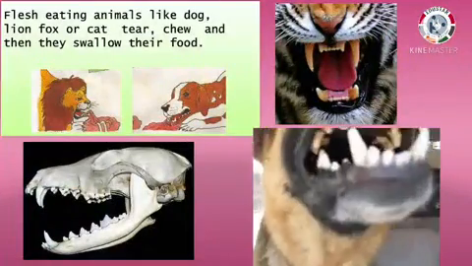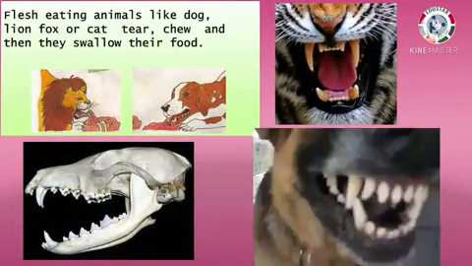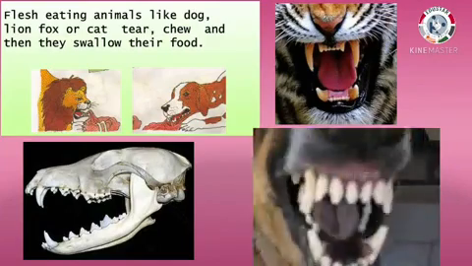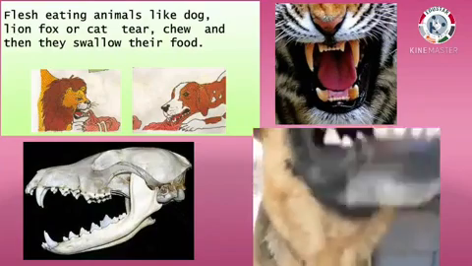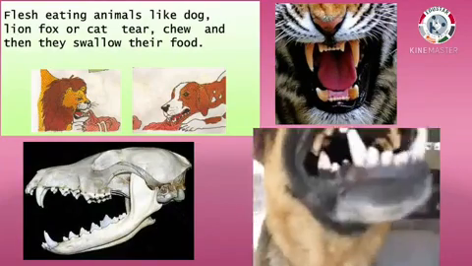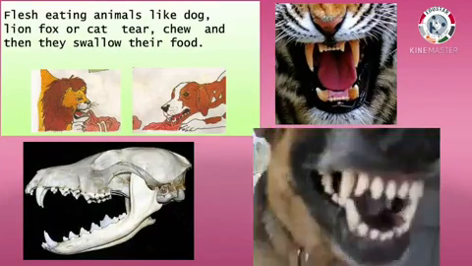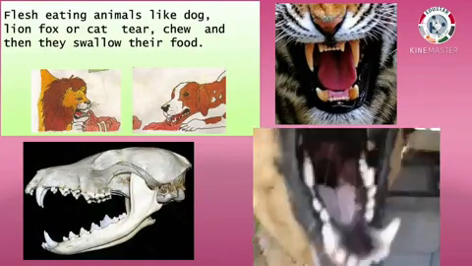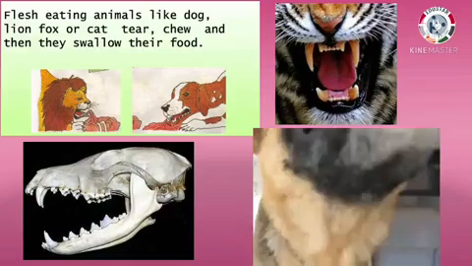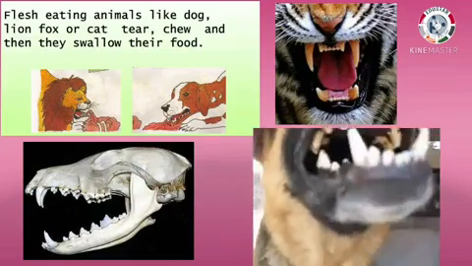Next, animals that eat flesh. Flesh-eating animals such as lions, tigers, dogs, and cats have special long, pointed teeth to tear the flesh. They also have strong grinding teeth to chew the meat and bones.